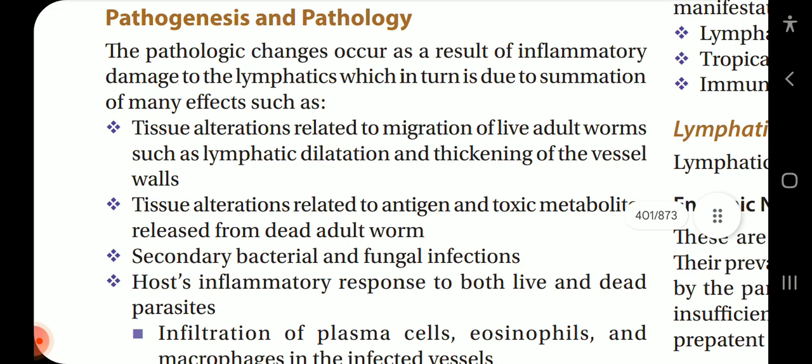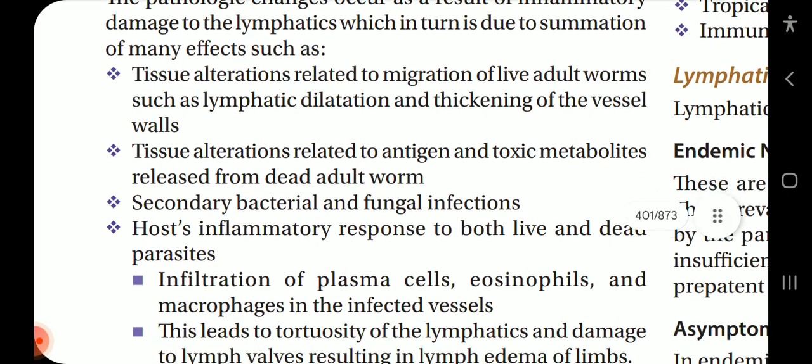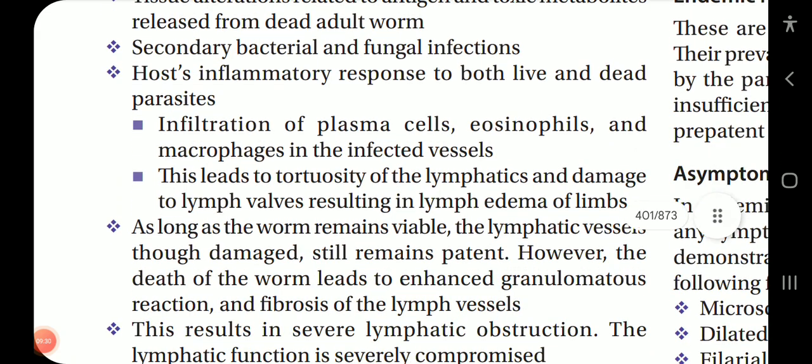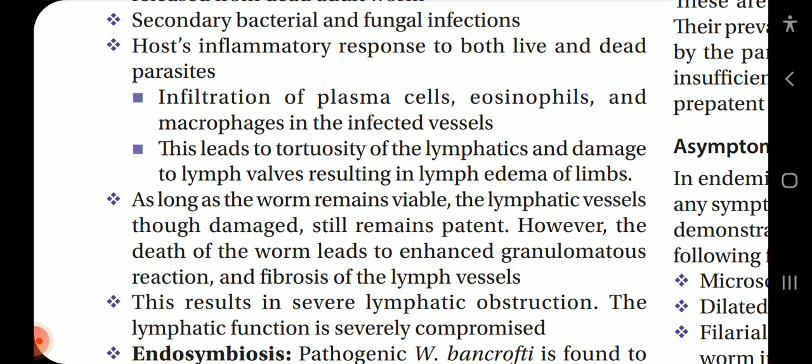Pathogenesis and pathology. The pathogenic changes occur as a result of inflammatory damage to the lymphatics, which in turn is due to summation of many effects, such as tissue alterations related to migration of live adult worms, such as lymphatic dilatation and thickening of the vessel walls. Tissue alterations related to antigen and toxic metabolites released from the dead adult worm. Secondary bacterial or fungal infections. Host inflammatory response to both live and dead parasites. Infiltration of plasma cells, eosinophils and macrophages in the infected vessels. This leads to toxicity of the lymphatics and damage to lymph valves, resulting in lymphedema of the limbs.